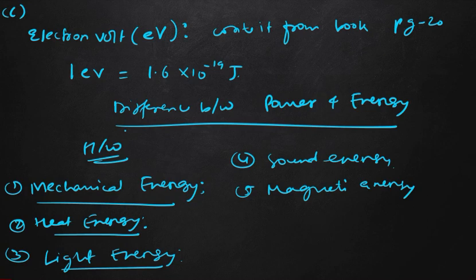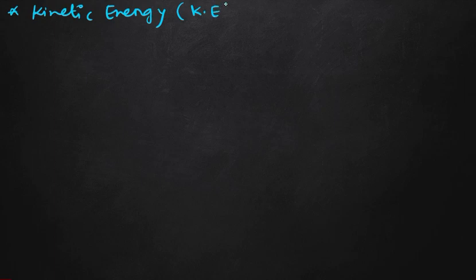Next, the main thing is kinetic energy. We represent it by K.E. So what is kinetic energy? When a body does work by virtue of its motion. Suppose a body is doing certain work on account of its motion. When the body is in motion, it does some work, and for doing that work it needs some energy. That energy is our kinetic energy.